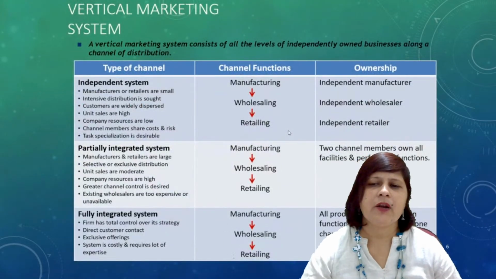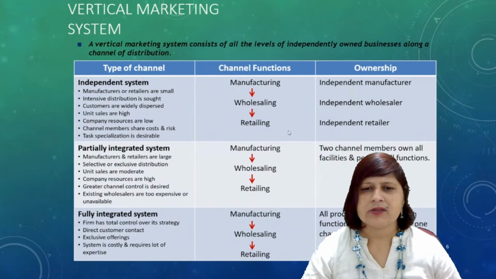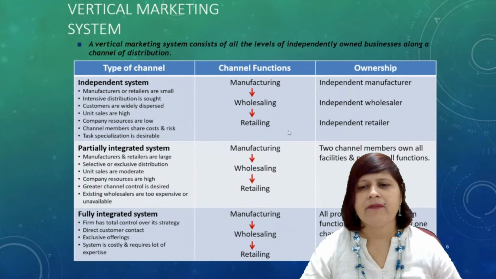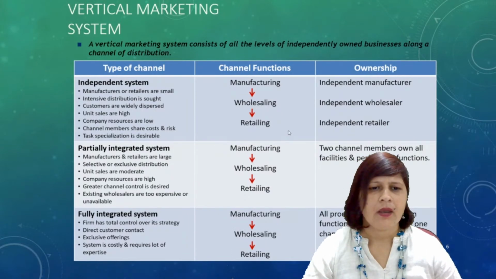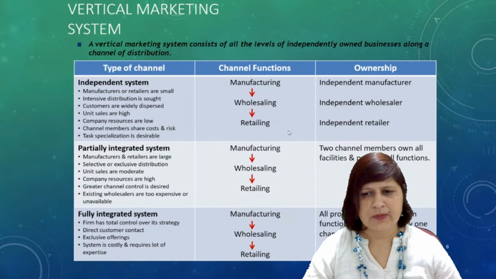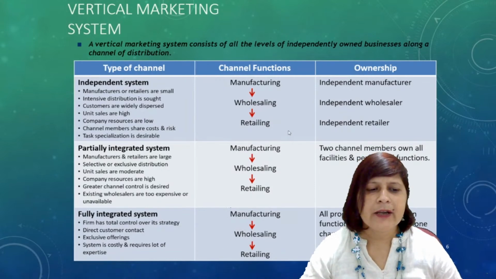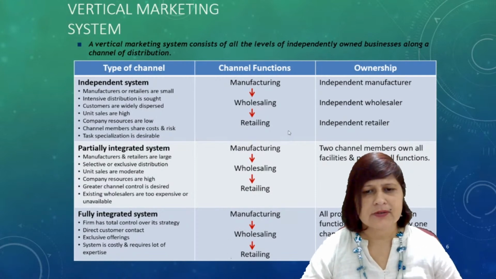And then vertical marketing systems. A vertical marketing system consists of all levels of independently owned businesses along a channel of distribution. Okay, type of channel, what is the channel function and the ownership. Independent system, then partially integrated system, and fully integrated system.